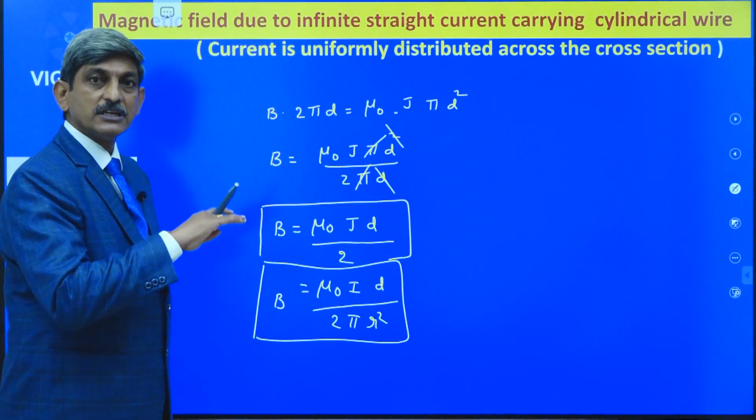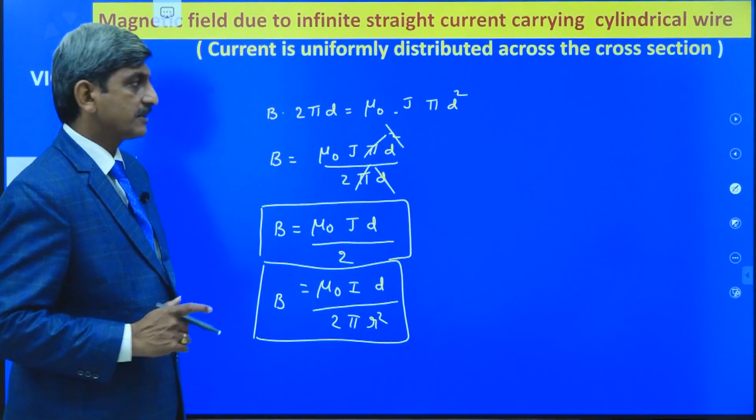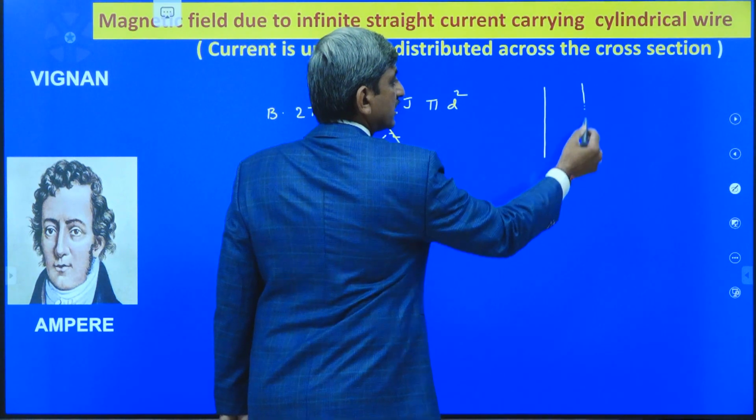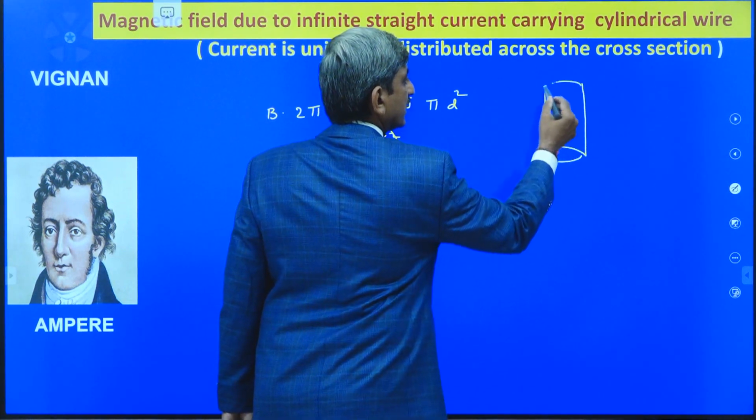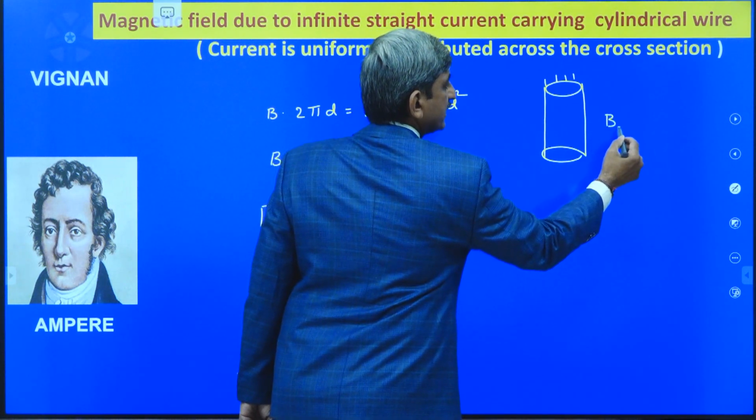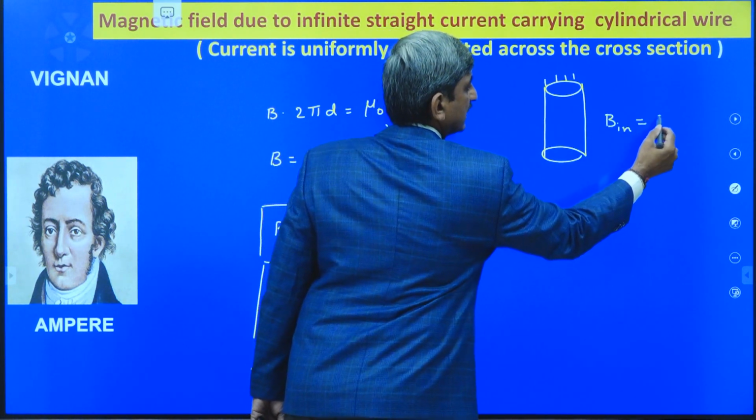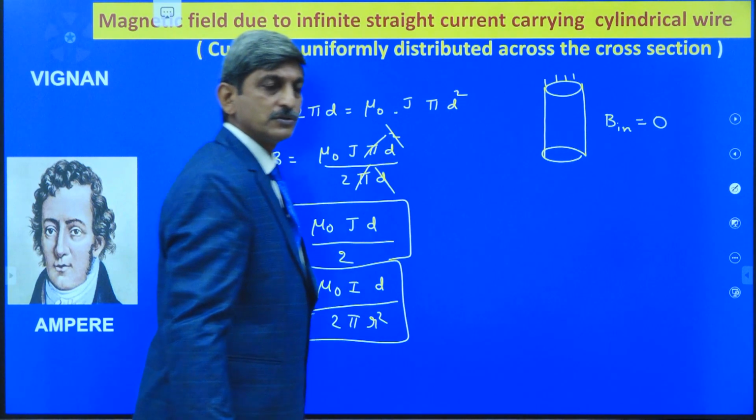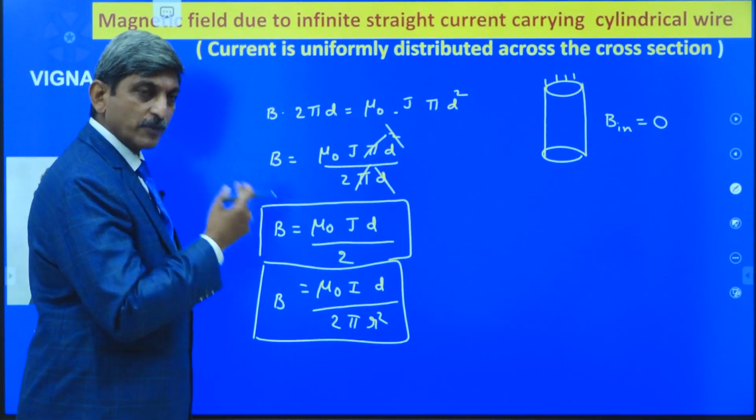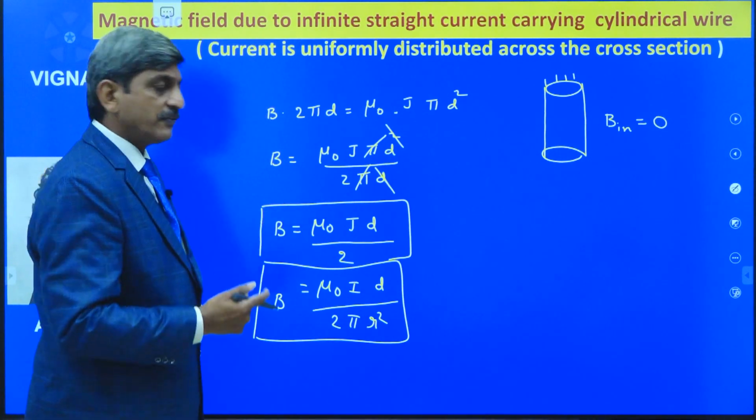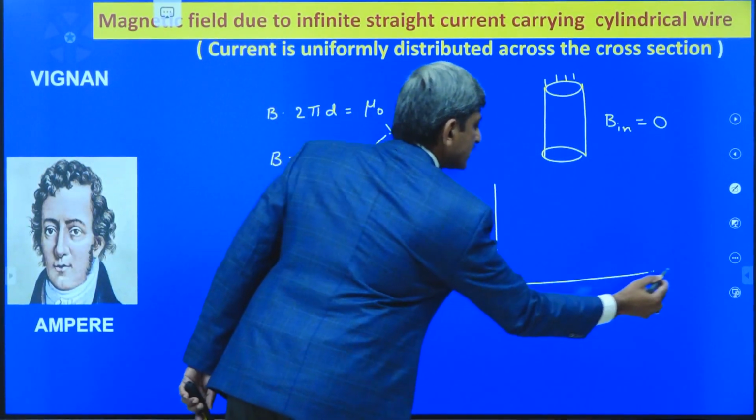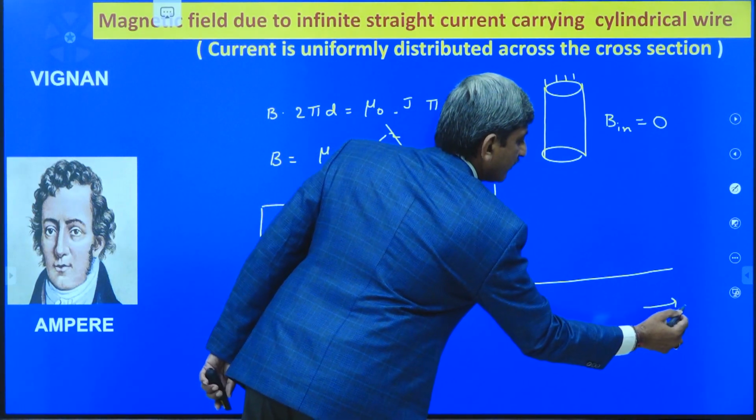See the difference between the previous case and this case. In the previous case, in case of the hollow cylinder which is carrying the current over the surface, at a point inside the cylinder, the magnetic induction is equal to 0, whereas here it is not equal to 0. If suppose we draw a graph for the variation of the B with the distance from the axis of the cylinder, the graph will be like this.